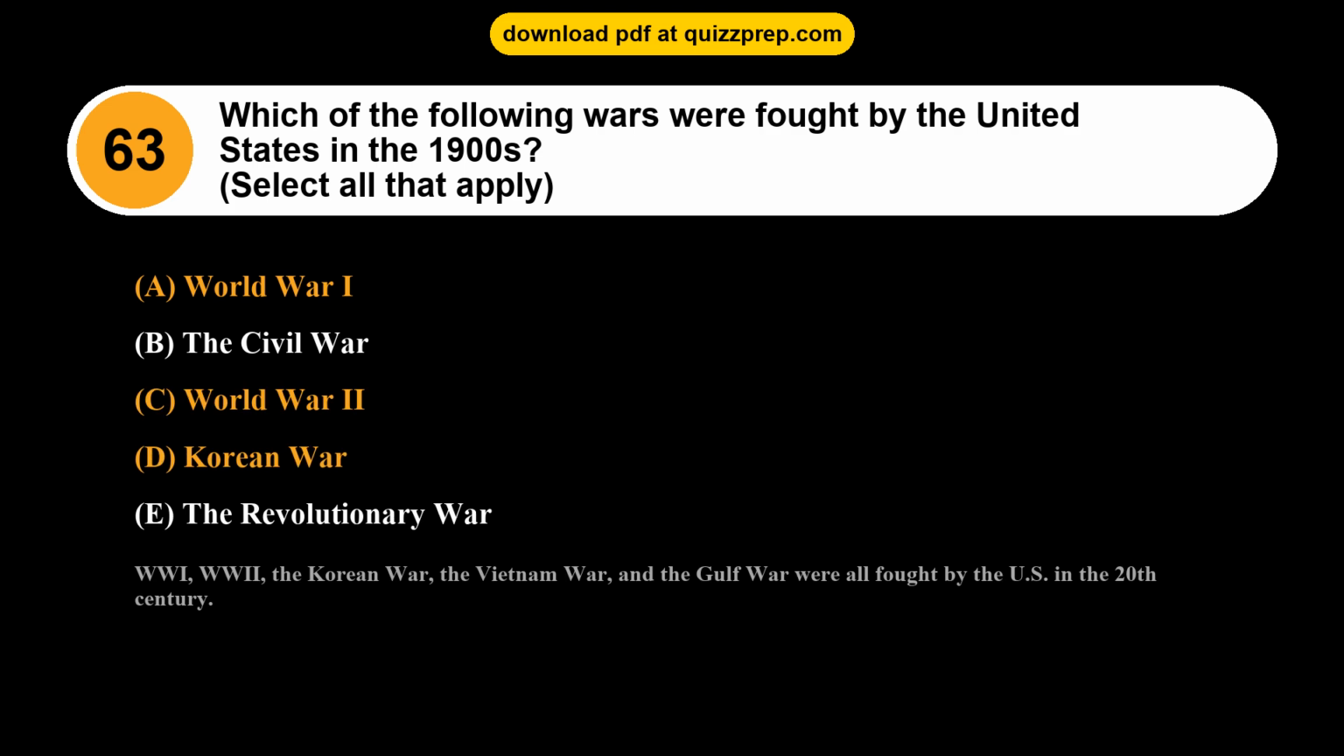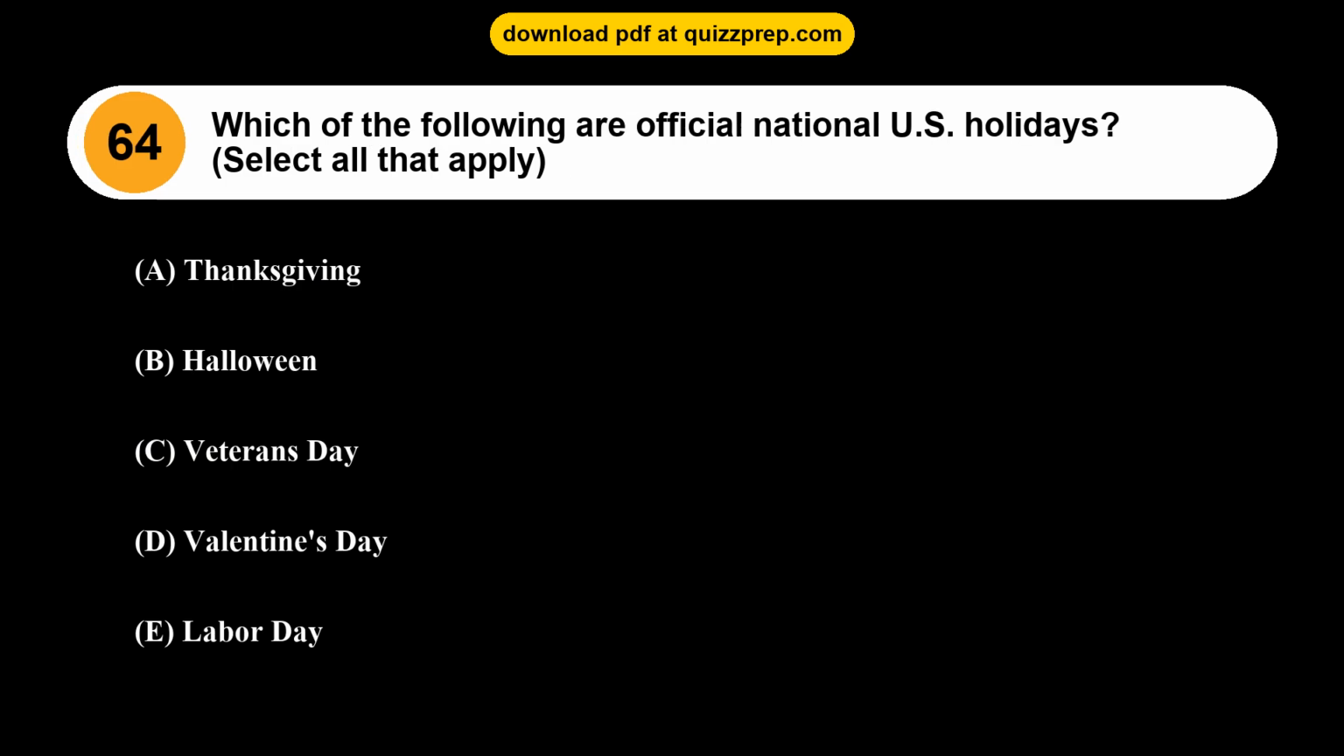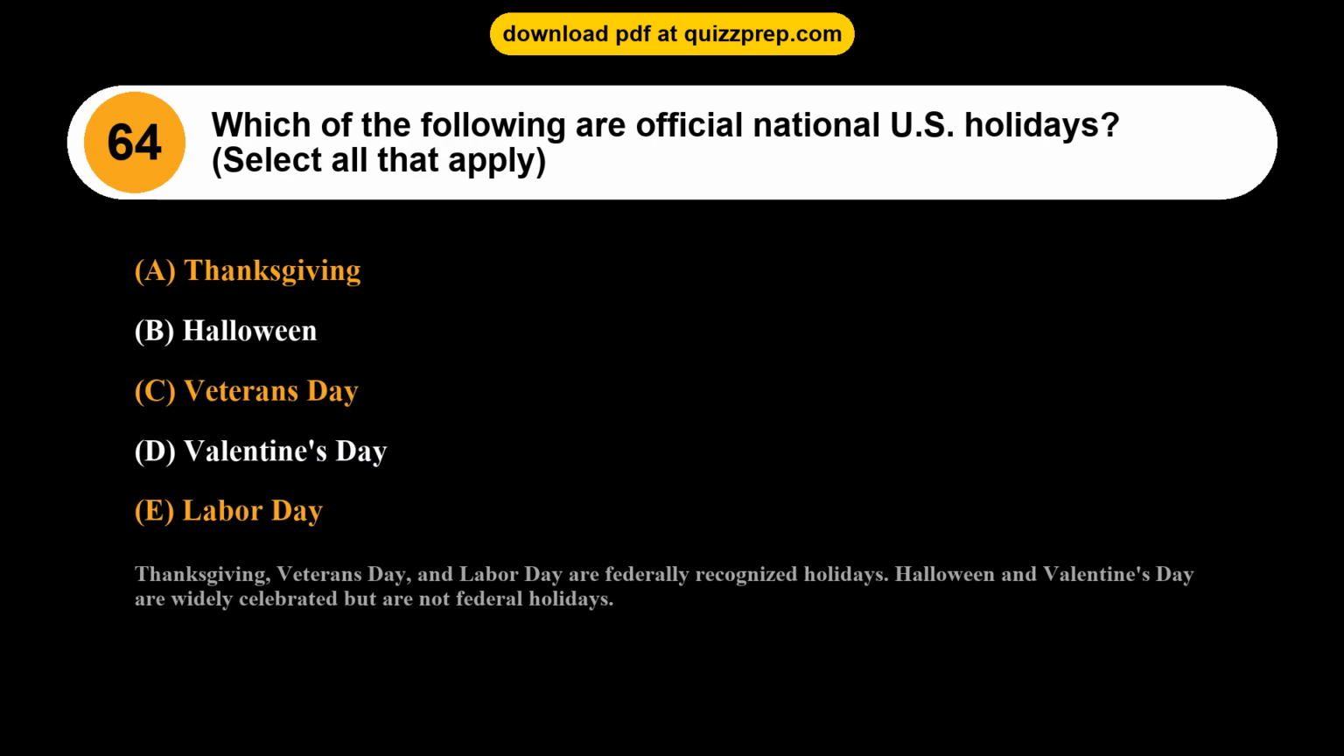WWI, World War II, the Korean War, the Vietnam War, and the Gulf War were all fought by the U.S. in the 20th century. Question 64. Which of the following are official national U.S. holidays? Option A, Thanksgiving. Option B, Halloween. Option C, Veterans Day. Option D, Valentine's Day. Option E, Labor Day. The correct answers are options A and C and E. Thanksgiving, Veterans Day, and Labor Day are federally recognized holidays. Halloween and Valentine's Day are widely celebrated but are not federal holidays.